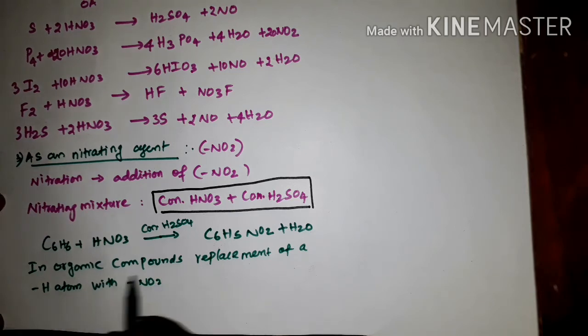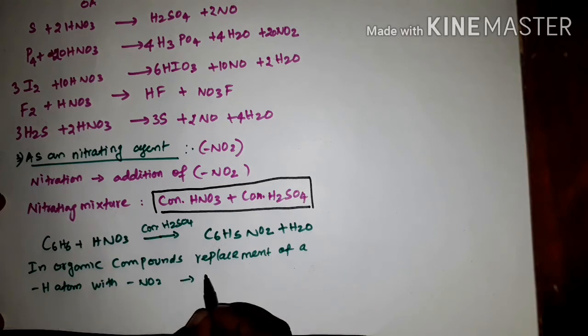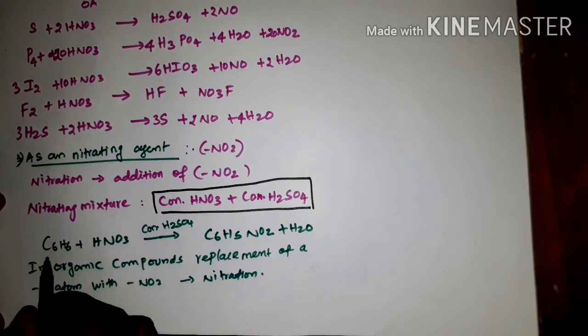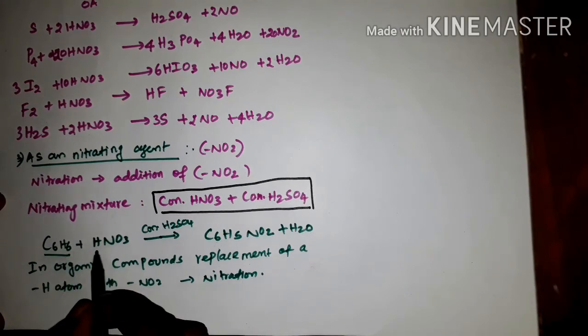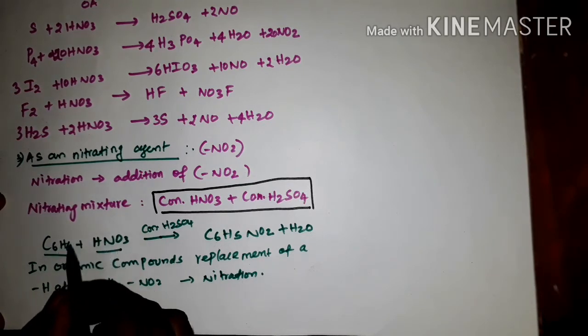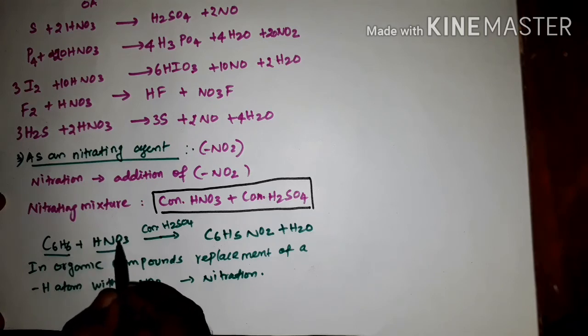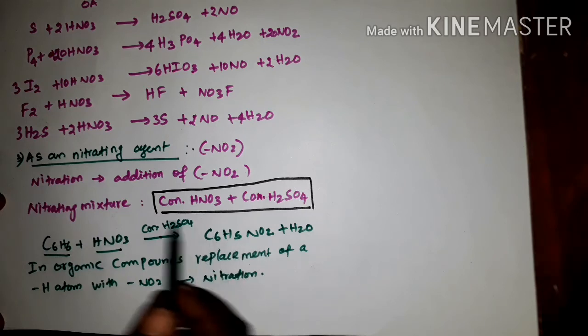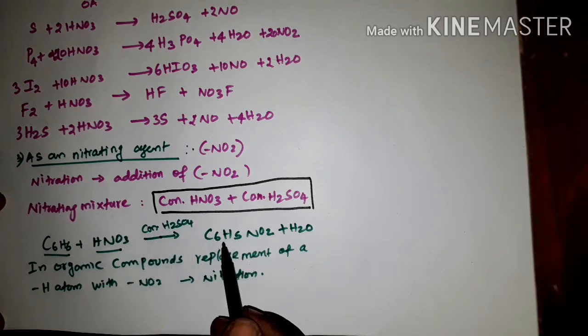So in the reaction of C6H6 with HNO3, see here, one hydrogen is replaced by NO2. So this reaction is a nitration reaction. Okay, C6H5NO2.